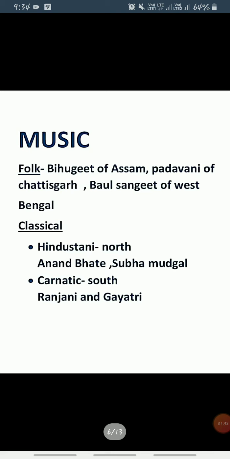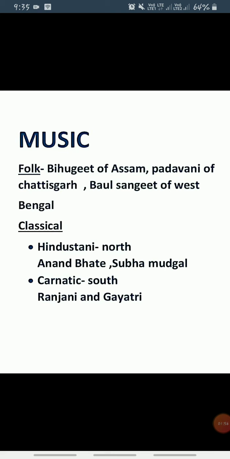If we talk about music, music is also of two types, folk and classical. Folk music examples are Bihu Geet of Assam, which is very famous, Pandavani of Chhattisgarh, and Baul Sangeet of West Bengal. And in classical music, there are two main styles, Hindustani and Carnatic.